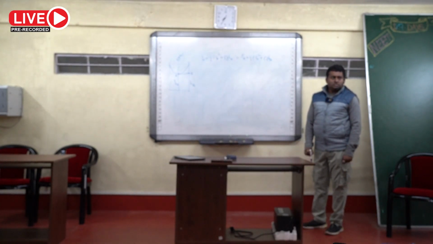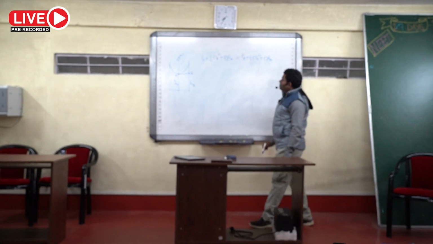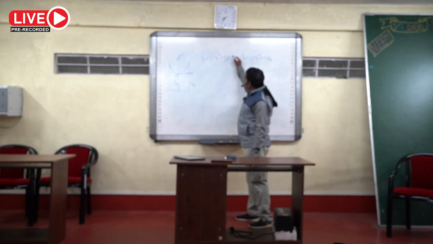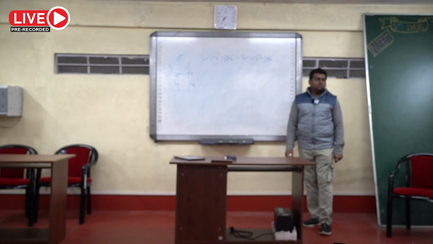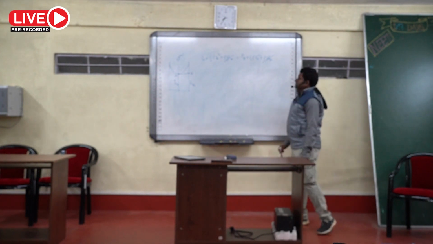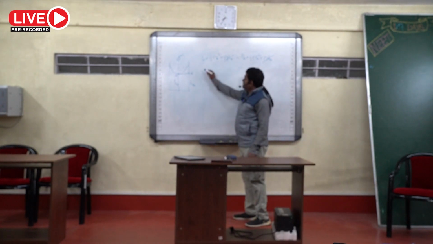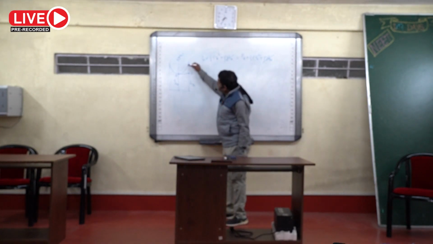Now from these two I can write rho G HA equal to rho G HB, because HA equal to HB.